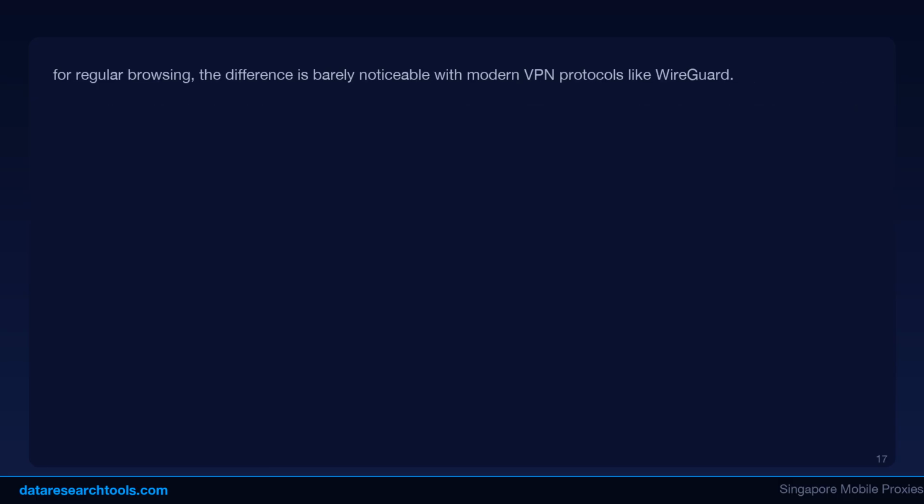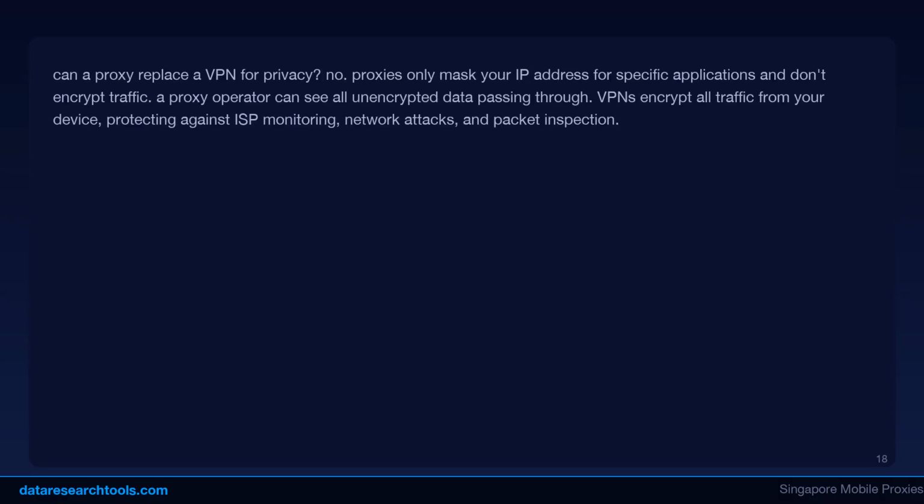Scenario 4. A journalist in a censored country. A reporter working in a country with internet censorship needs a VPN to encrypt all traffic and bypass censorship. A proxy is only a partial solution because it helps access blocked sites but doesn't encrypt traffic from ISP monitoring. Tor is also recommended for maximum anonymity with sensitive communications. Now let's cover some frequently asked questions.